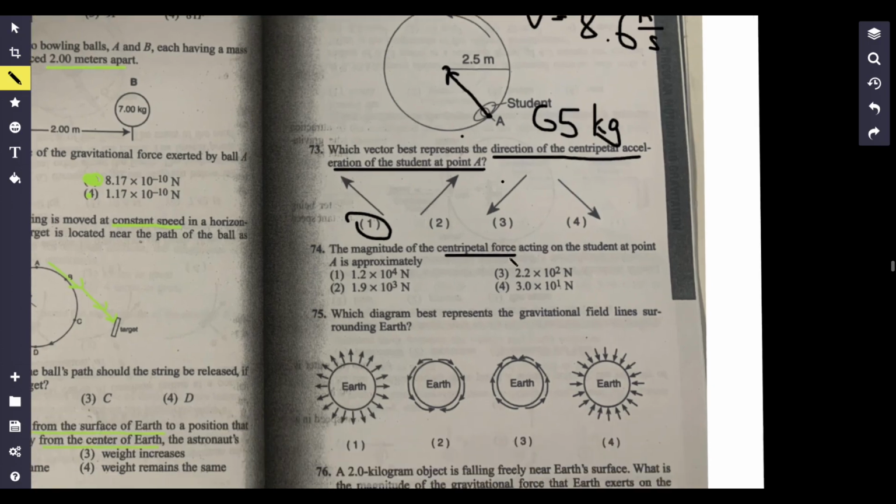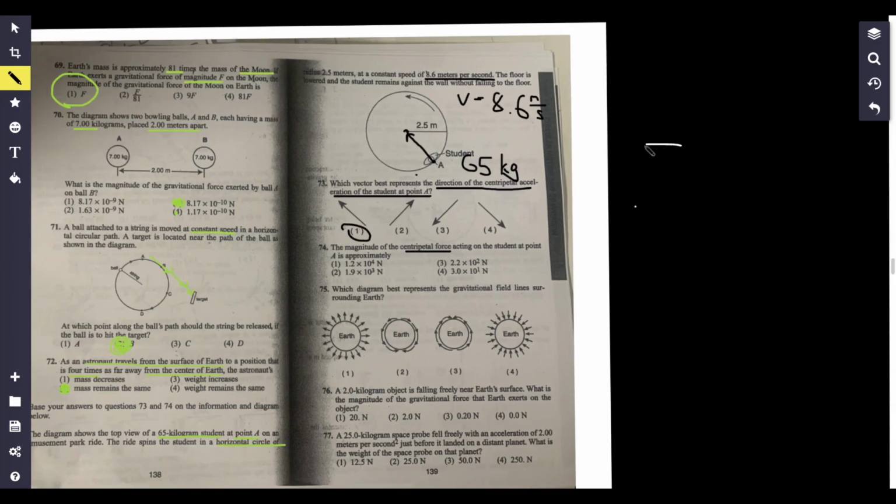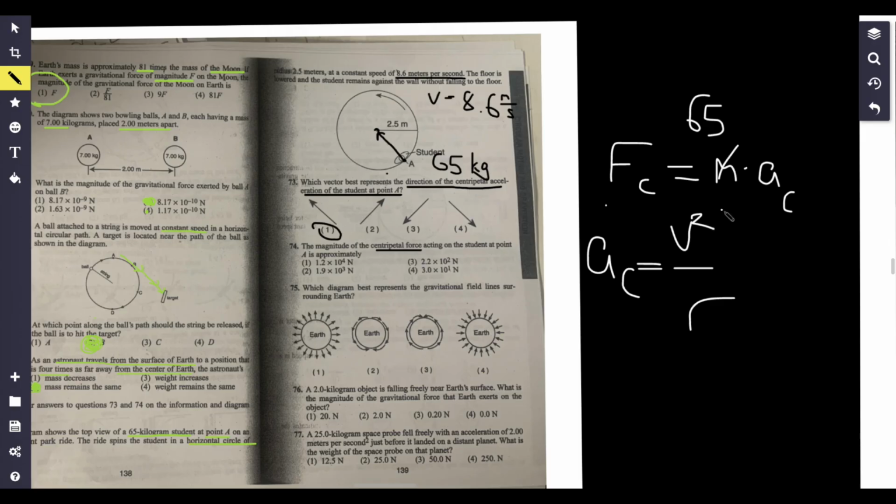Okay, magnitude of centripetal force, remember the centripetal force formula? Centripetal force is equal to my mass times the centripetal acceleration, and I know that centripetal acceleration is equal to v squared over r. So let's calculate the centripetal acceleration first and then multiply it by the mass. I know my mass is 65. I know my velocity, that's 8.6 squared. And I know my r is 2.5, they listed it out there. So now it's just plug and chug. 8.6 squared divided by 2.5, now multiply by 65, I get this.